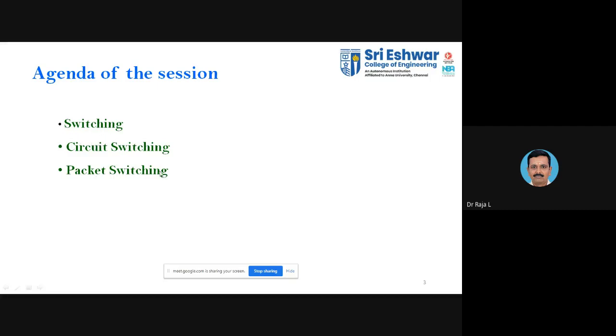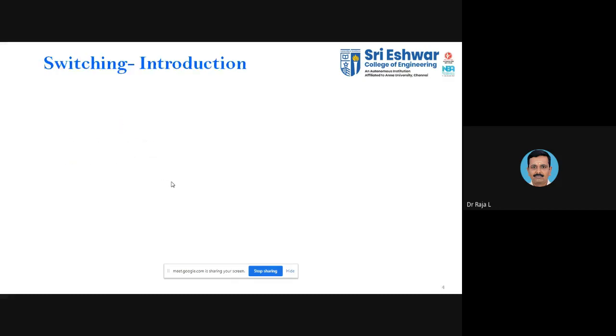What is circuit switching and what is packet switching? What are the two categories of packet switching? In that we have the virtual circuit approach and the datagram approach. We have completed the datagram approach and we are at the start of the virtual circuit approach. Okay, so we'll go to the slide straight away.